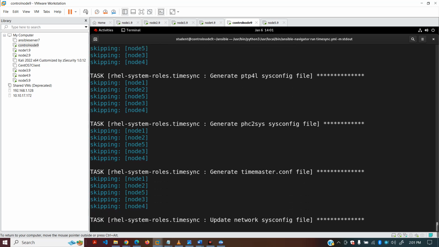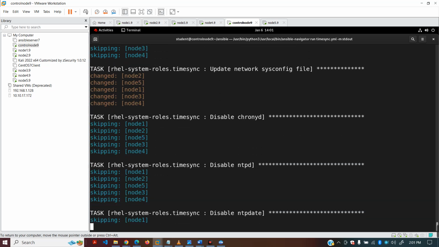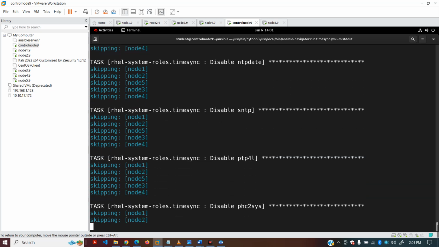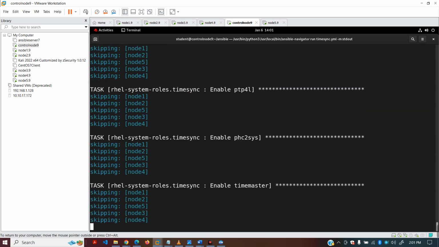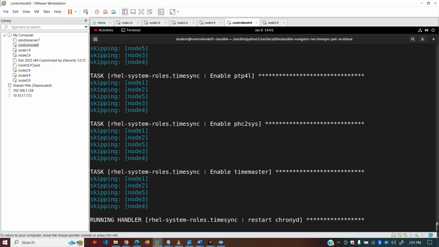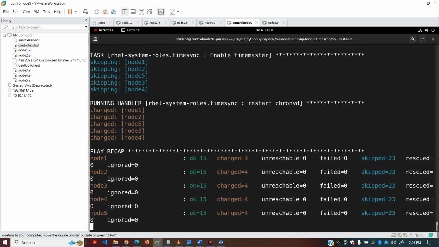Because I did not run it before, I only checked using dry run, on some nodes it's showing yellowish. So it will take some time. It's gonna end soon. Okay, it's done. So when you see this result, you are good. It means you have solved this question successfully in your exam.